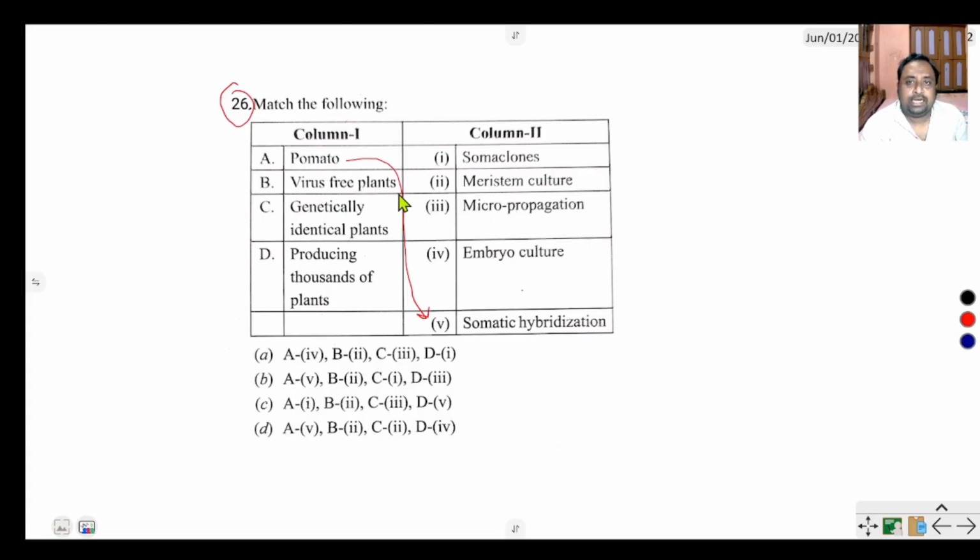Virus-free plant. Virus-free plant is produced from meristem culture. Apical meristem is the virus-free region of the plant. Genetically identical plants, that is soma clones. Soma clones are genetically identical plants. Producing thousands of plants by micropropagation. So A5, B2, virus-free plant 2, C1, genetically identical C1, and D is micropropagation. So B is the correct option.